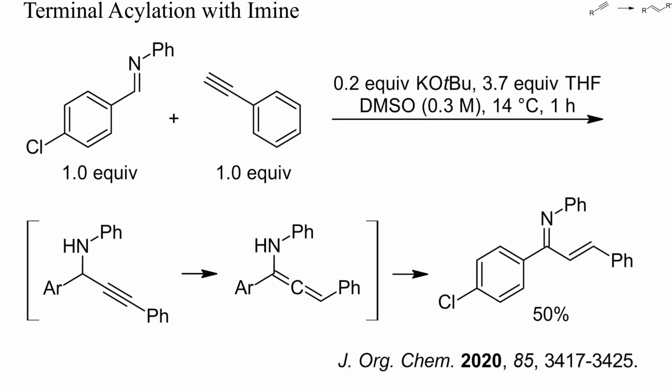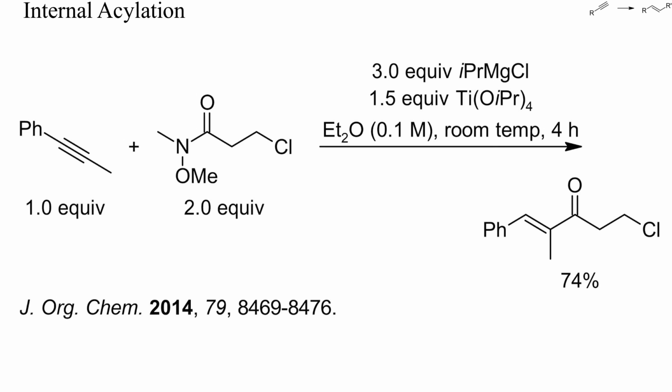This here is a similar reaction with an imine as electrophile. In this instance, 20% of potassium tert-butoxide was used to deprotonate the alkyne and bring about the isomerization. Earlier I showed you examples of the conversion of internal alkynes into titanacyclopropenes with titanium isopropoxide and a Grignard reagent.